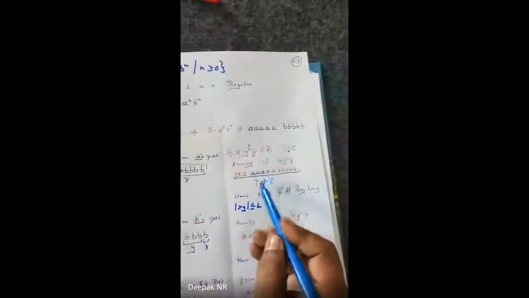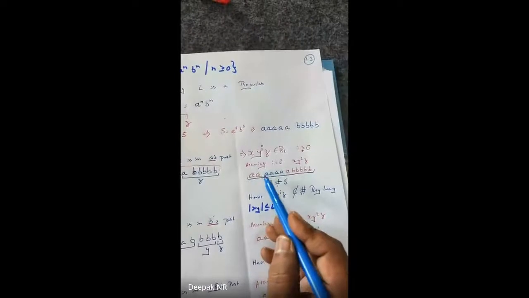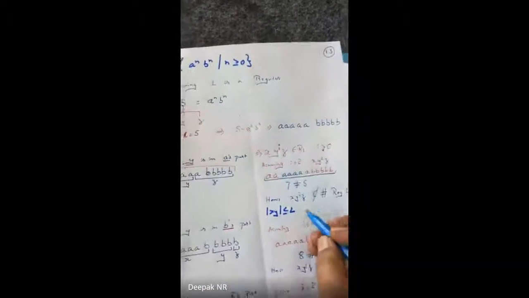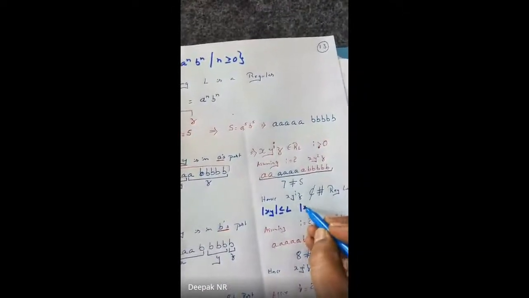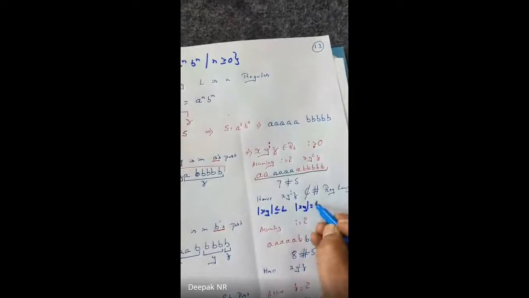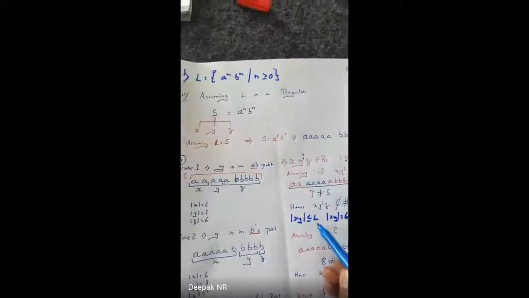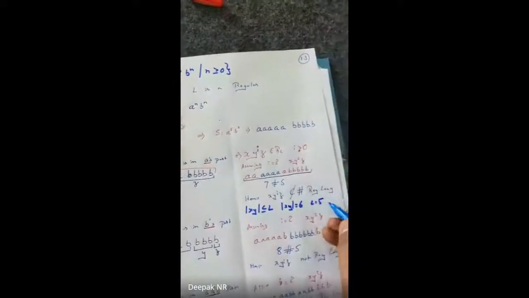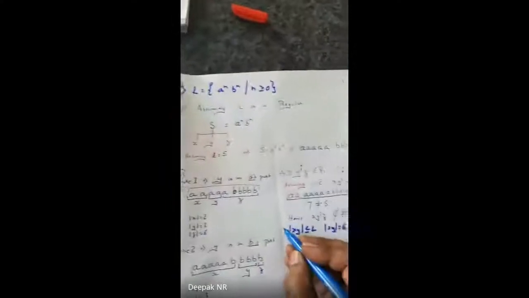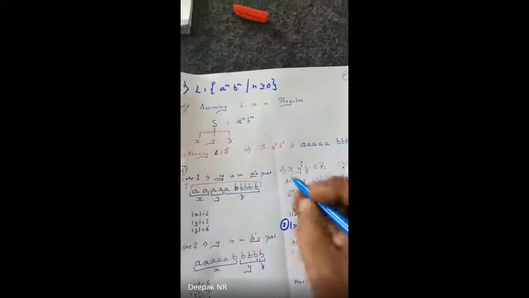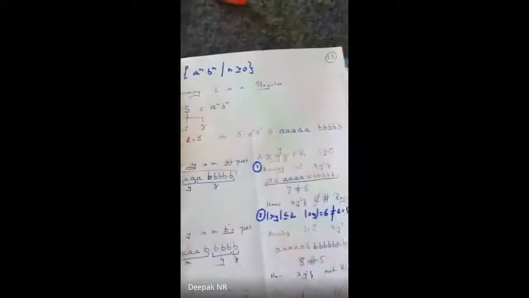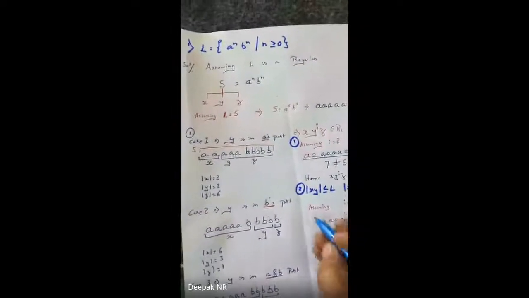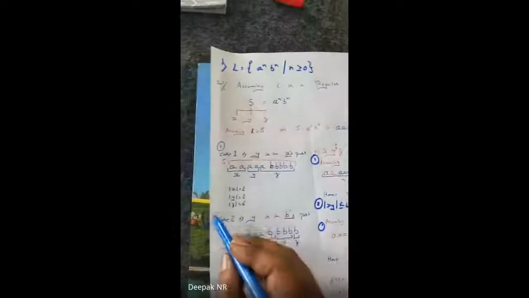Now the length of XY is this one, 1, 2, 3, 4, 5, 6. The length of XY is equal to 6 and the L is equal to 5. So it's not equal. Clear? This is my condition 2. This is my condition 1. Clear, guys? First case it's not equal. Let me take this as my condition 1 again for case 2.